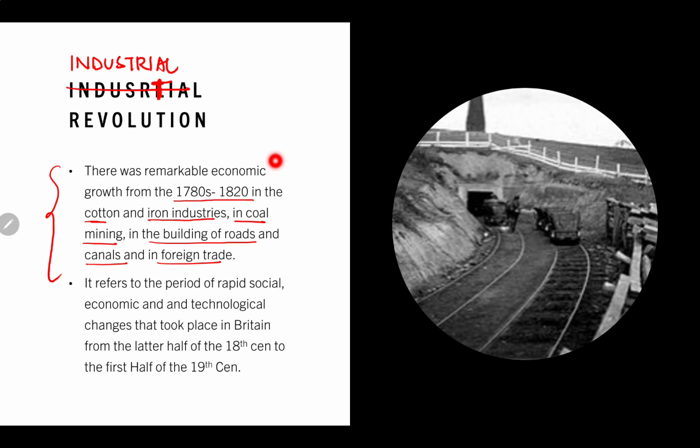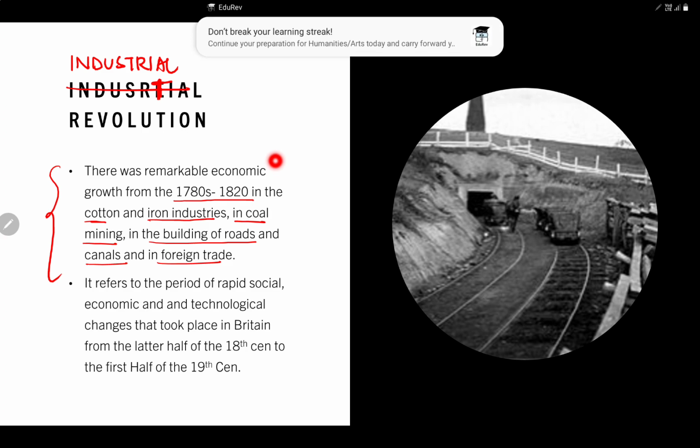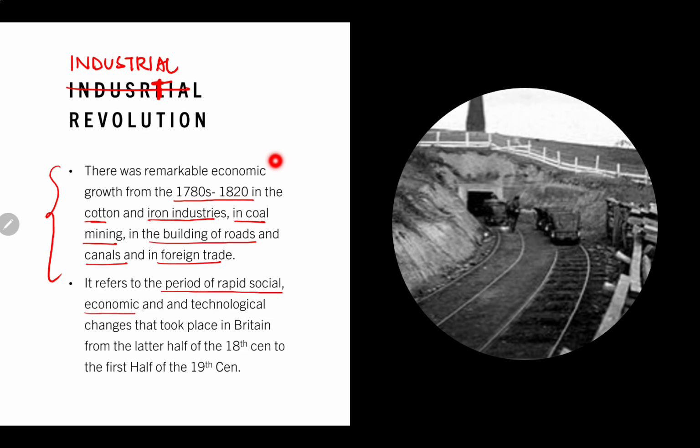Okay, so this industrial revolution refers to the period of rapid social, economic, and technological changes that took place in Britain from the later half of 18th century to the first half of 19th century. So you need to be very specific about which century. Industrial revolution started from the later half of 18th century to the first half of 19th century.